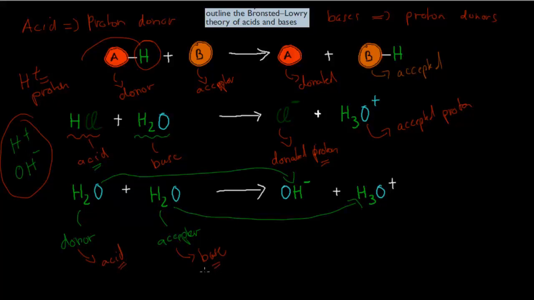So what you should remember when it comes to finding out which one is the Bronsted-Lowry acid and which one is the base is that you should look at the reaction and at what's actually happening. Which one is accepting a proton and which one is giving away a proton. That's how you determine which one's the acid and which one's the base. I hope that was useful. Thank you for watching.